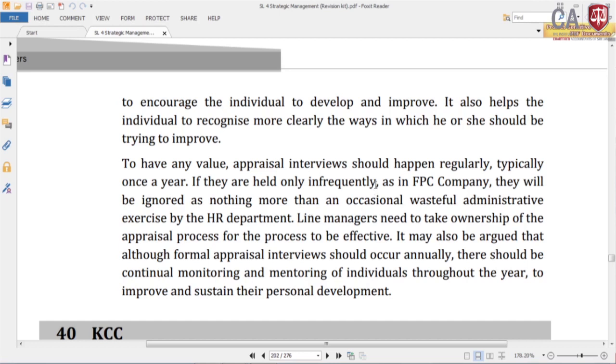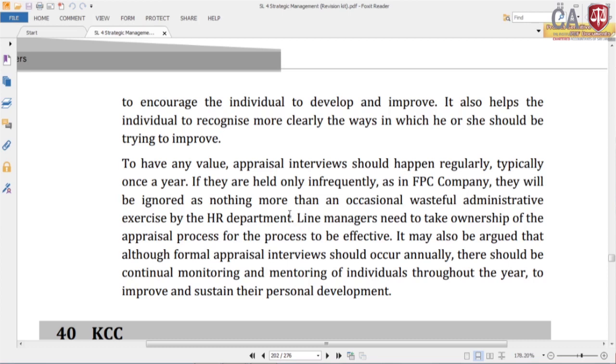If they are held only infrequently as in FEC company, they will be ignored as nothing more than an occasional wasteful administrative exercise by the HR department. It should be happening on a regular basis. Informally, actually, evaluation can be given throughout the year. Feedback actually can be given throughout the year.